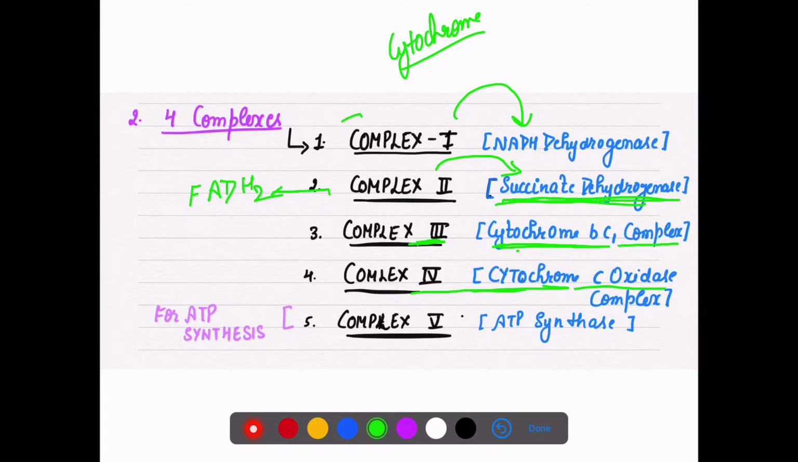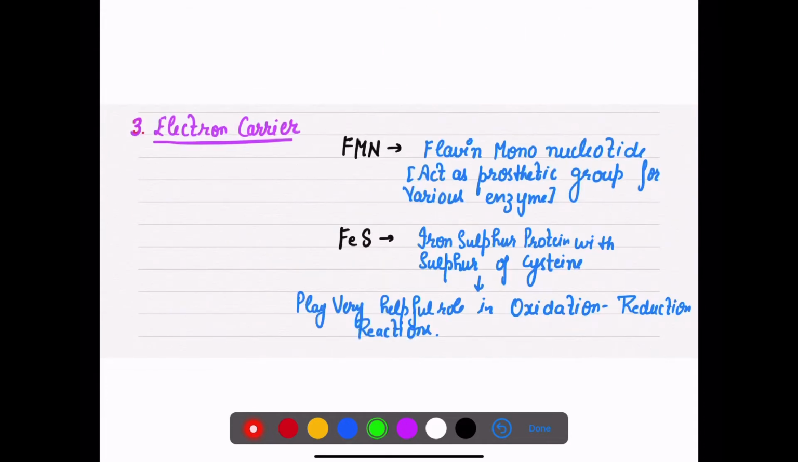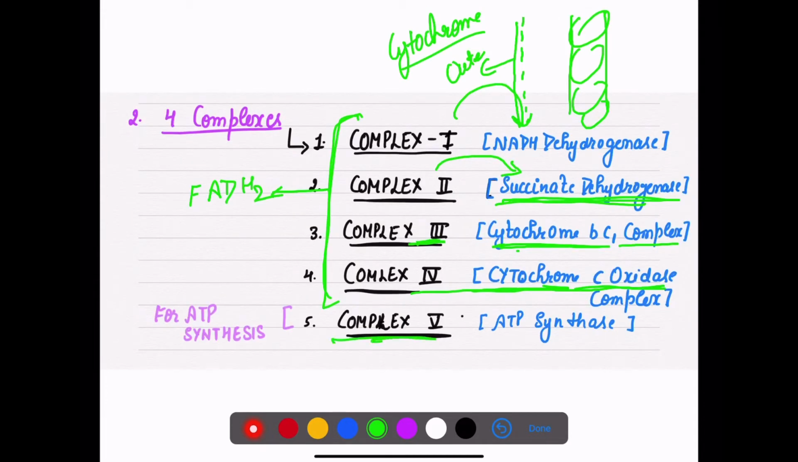So there are 4 complexes. These 4 complexes are present inside our inner membrane, that is the inner membrane of mitochondria, and this is the outer membrane. All of complexes 1, 2, 3, 4 are arranged with the proteins inside the inner membrane of mitochondria. Then the question comes, why a complex 5th?